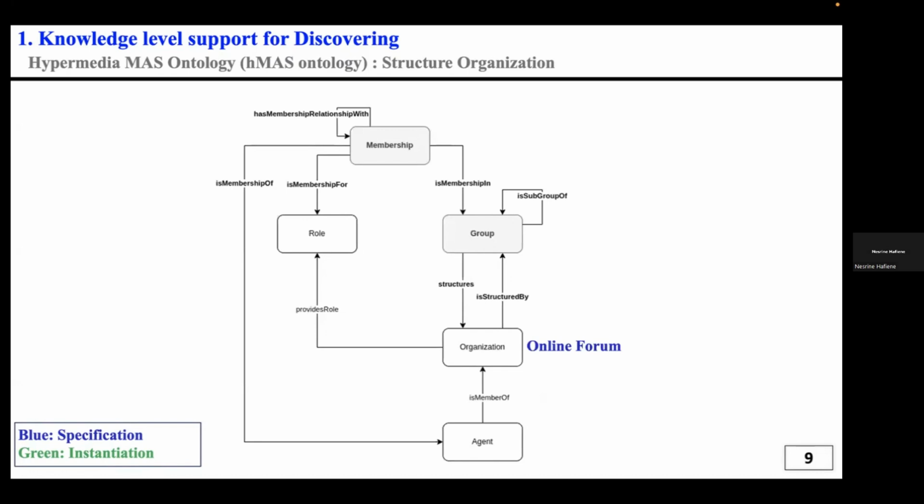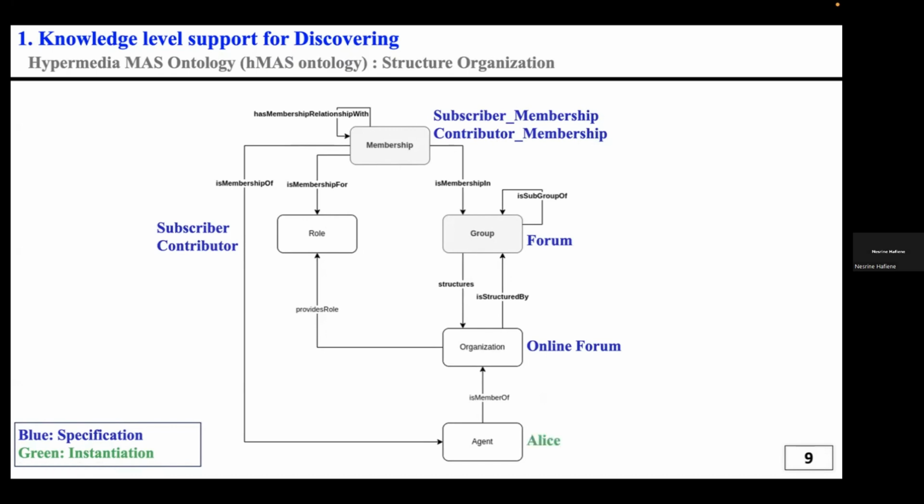The organization will be the online forum. The group will be a forum. We have two main roles, a subscriber or a contributor. Two main memberships, where if the agent plays a role in the group, then we have a membership: a subscriber membership or a contributor membership.